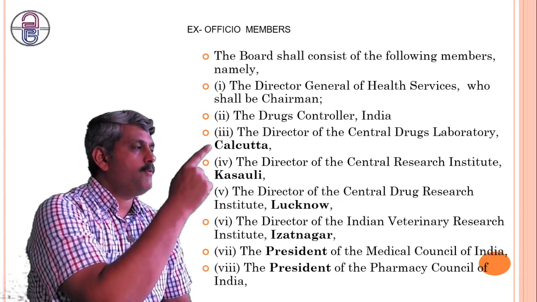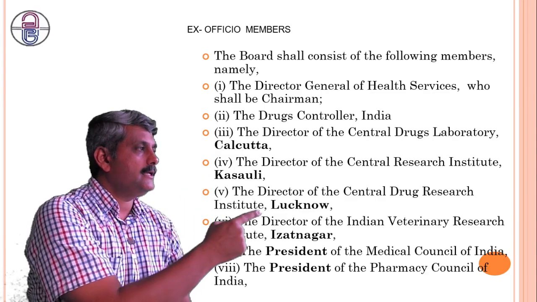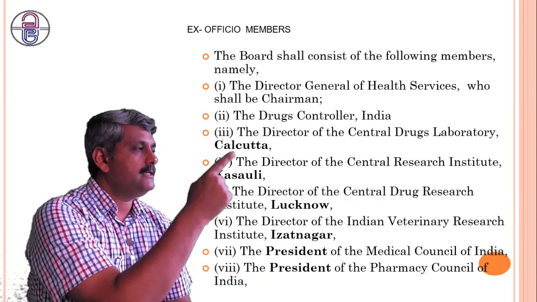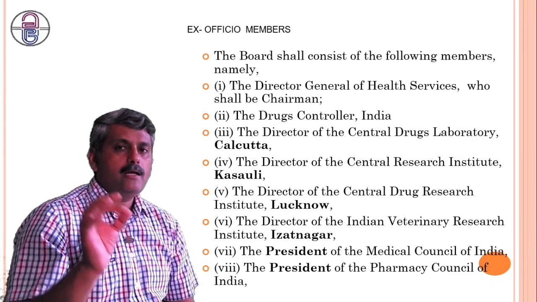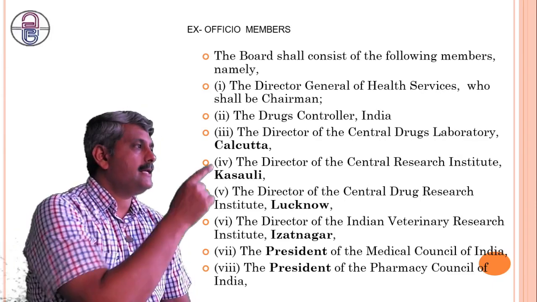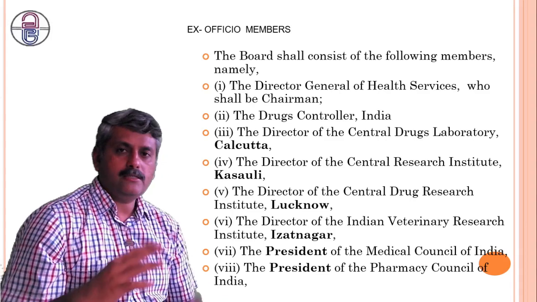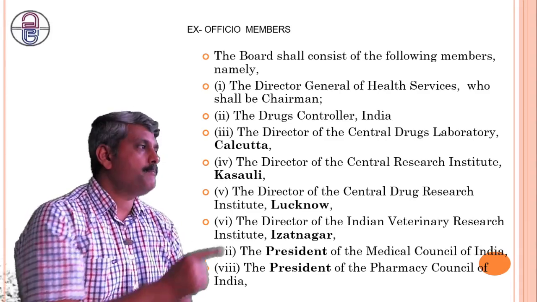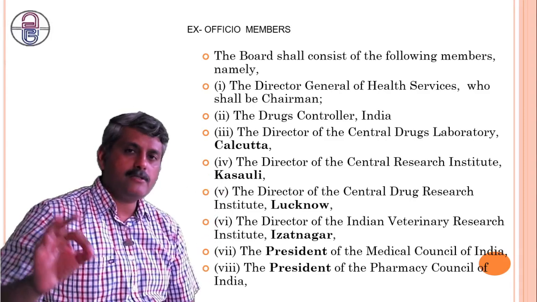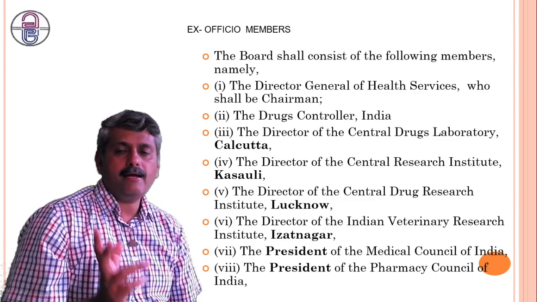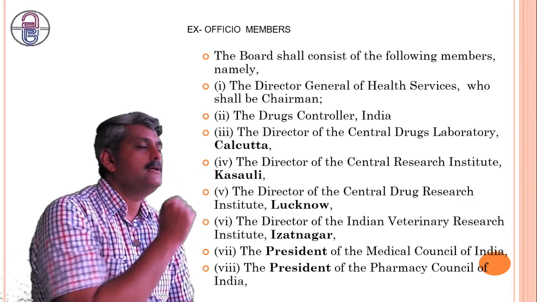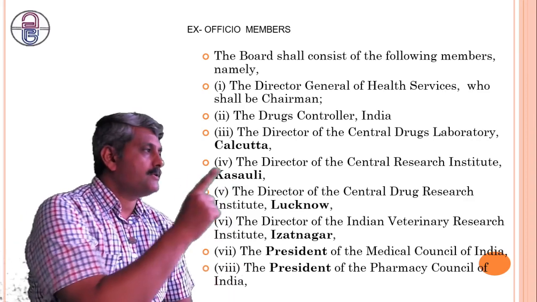Here there are a few words like Calcutta, Kasauli, Lucknow, Izatnagar. These locations are very important, because the unit at Calcutta looks after the Central Drug Laboratory, and the unit at Kasauli looks after the Central Research Institute. The directors have some specific powers for the research activity.